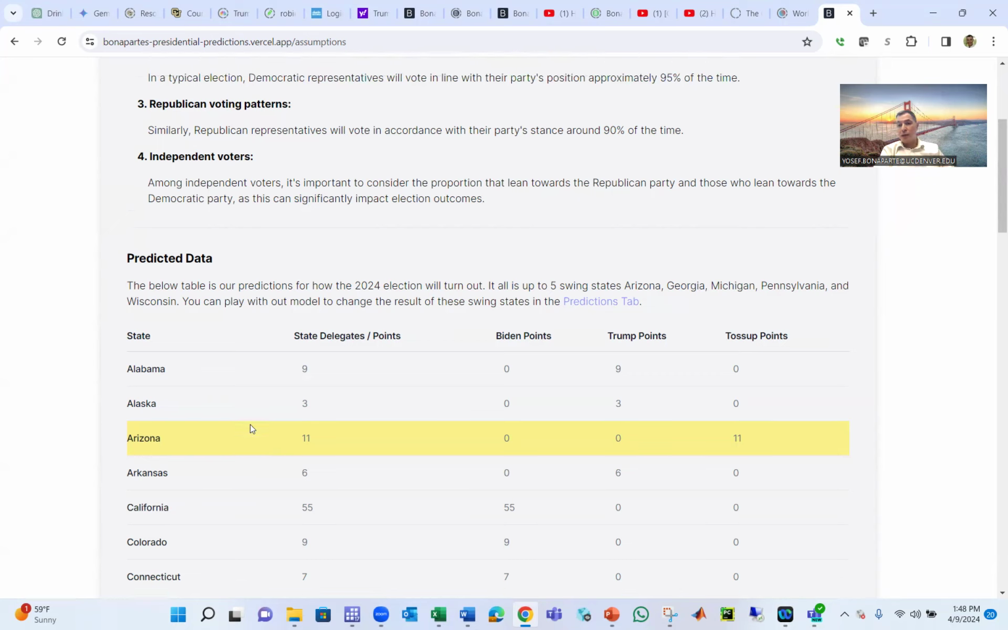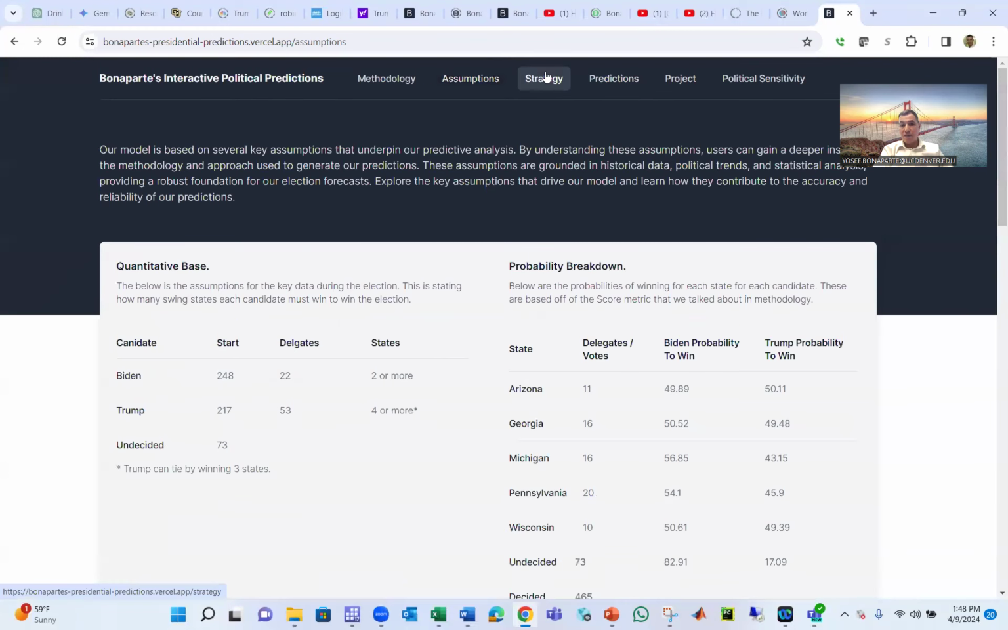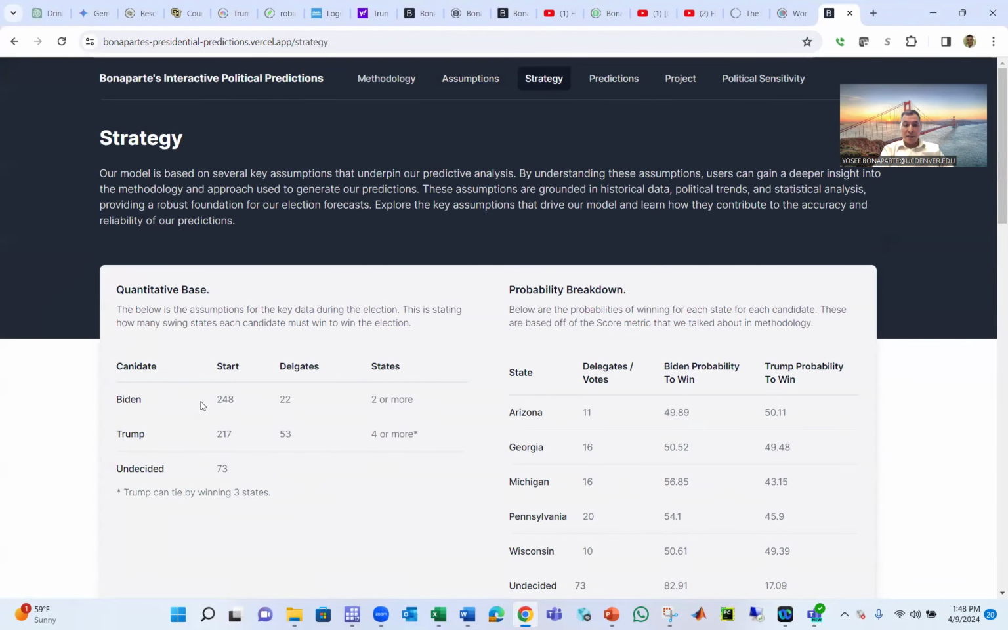So what I did, I took the election results of 2022 and then built on it. We have 5 swing states that we're gonna work on. My strategy is the following. Biden is gonna start with 248 delegates. To win, he needs 270. Trump is gonna start with 217.